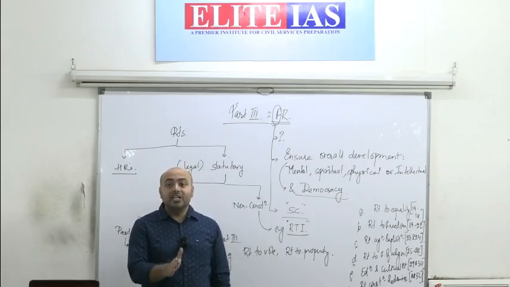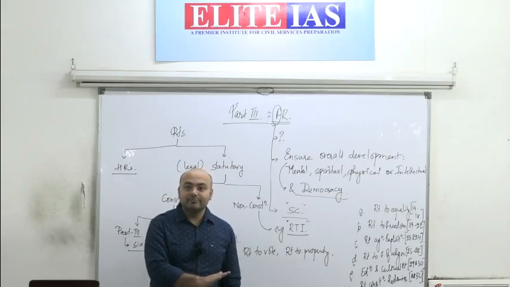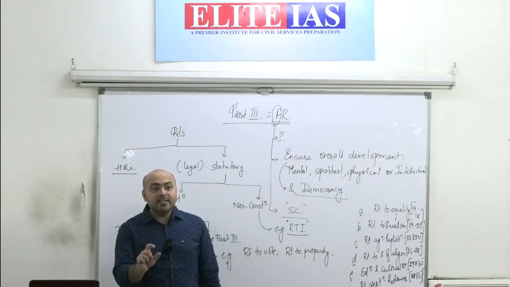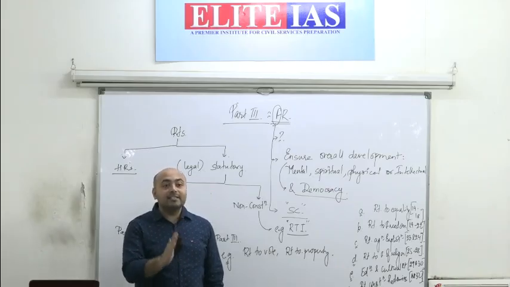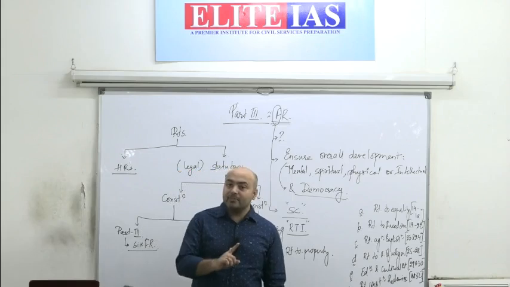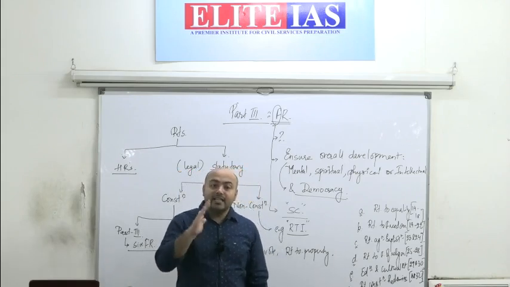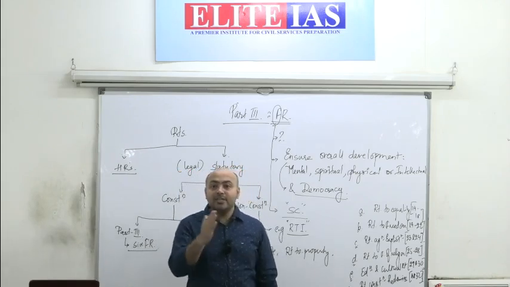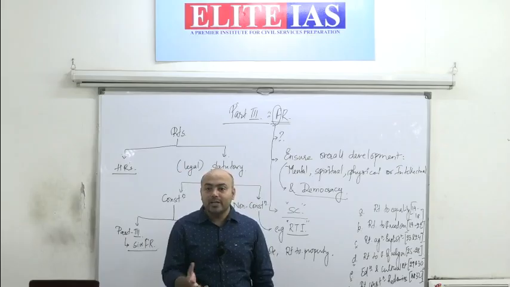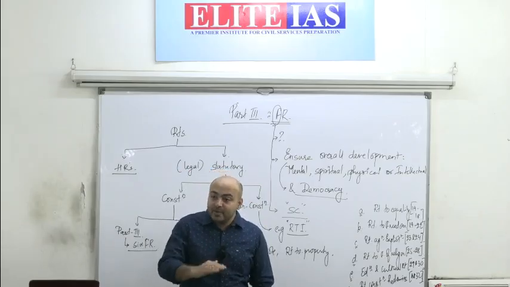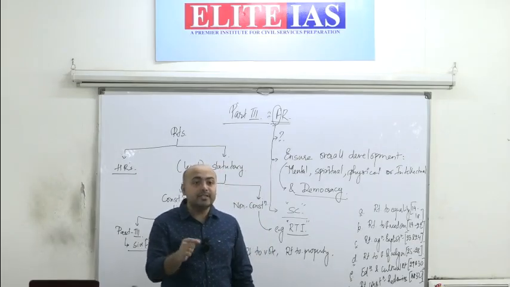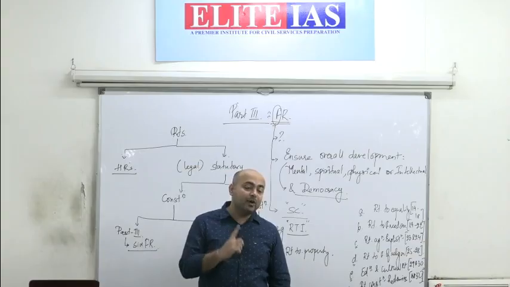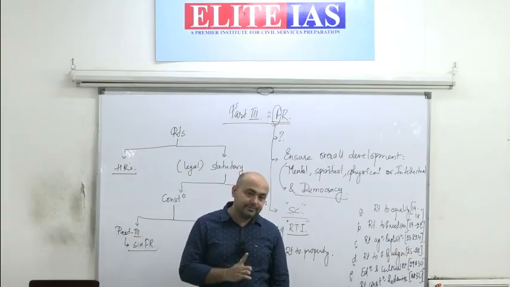The state shall not. Every fundamental right that you would find, you would always read it in this manner. The language is this: the state shall not. When you say shall not, which means what? It is a negative obligation. It prohibits the state from doing something. So it is considered to be a negative obligation of the state.